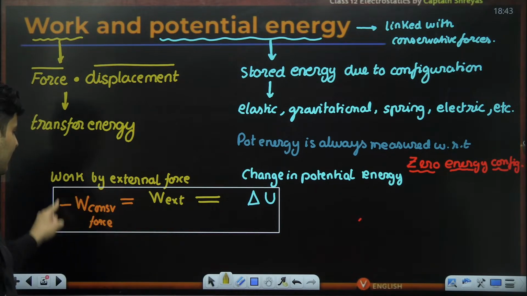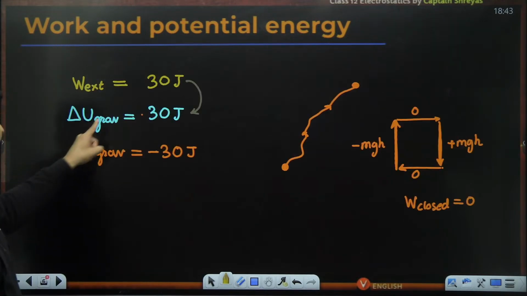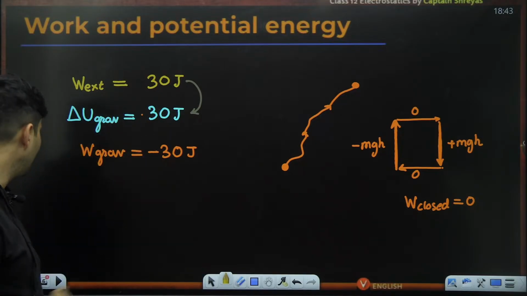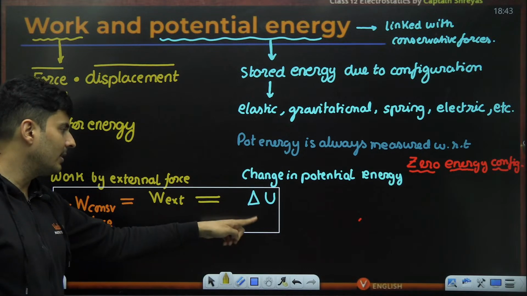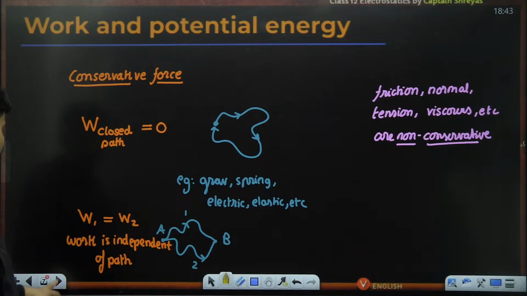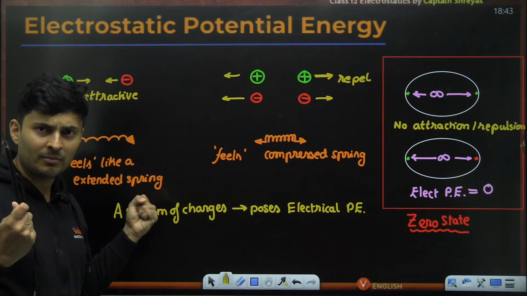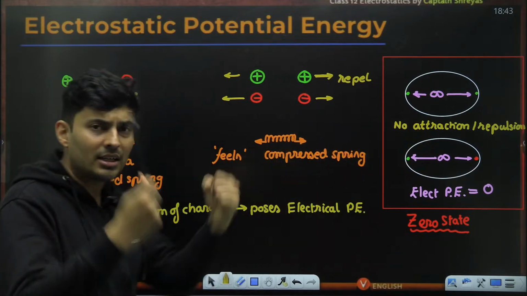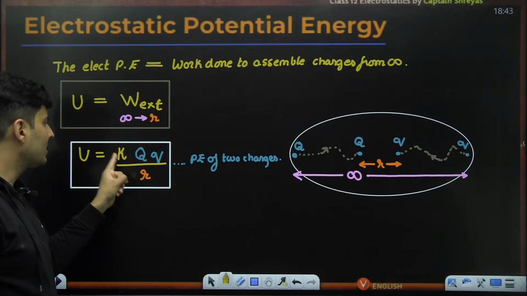And that will exactly be the negative of the work done by the conservative force. So if the change of energy is 30, external work will also be 30, but gravity will be negative 30. Only this part will be negative, these two are positive. If this is negative, this will be positive. The sign will change. Then we saw that if you have two charges, they will store some energy between them. When there is infinite separation, no energy is stored between them. The energy stored between them can be positive or negative, and the formula is KQQ by R.